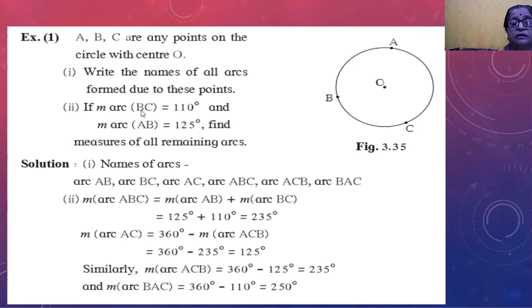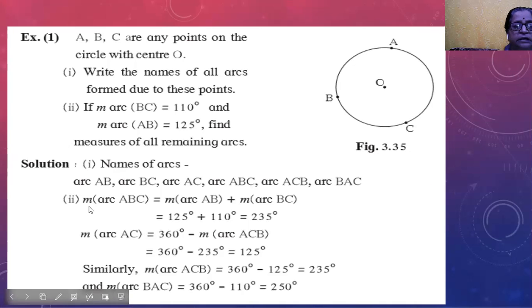If measure of arc BC is 110 degrees, major arc BC is equal to 110 degrees, and major arc AB is equal to 125 degrees, then we have to calculate the measure of the remaining arcs. The remaining arcs will be arc AB, arc BC, arc AC, arc ABC, arc ACB, and arc BAC.